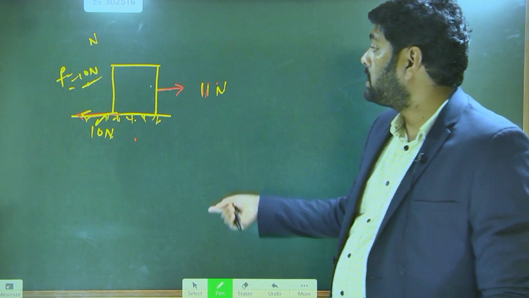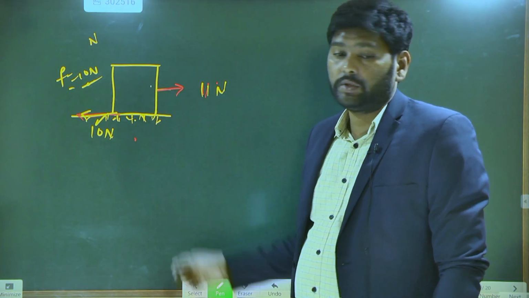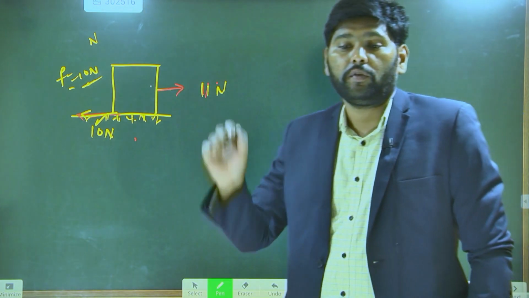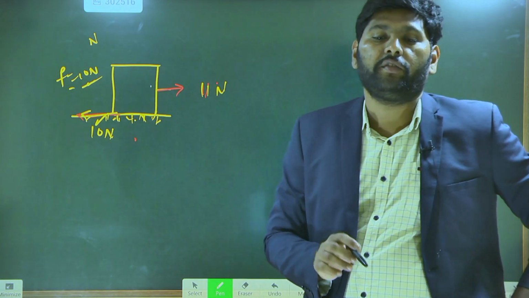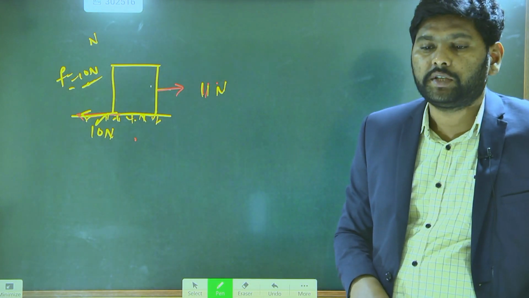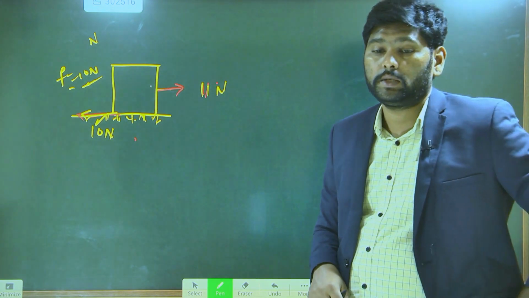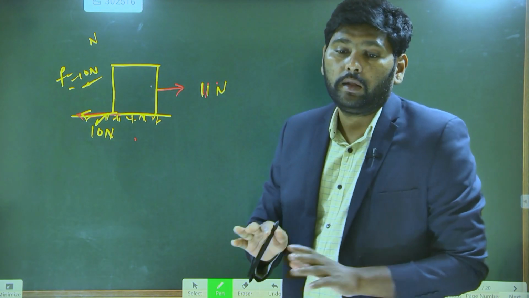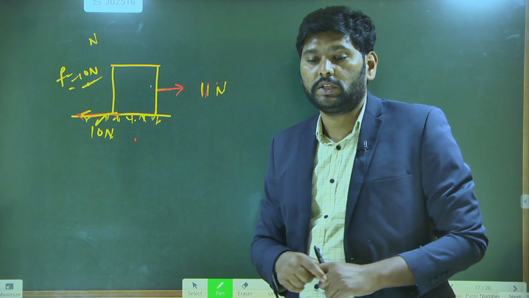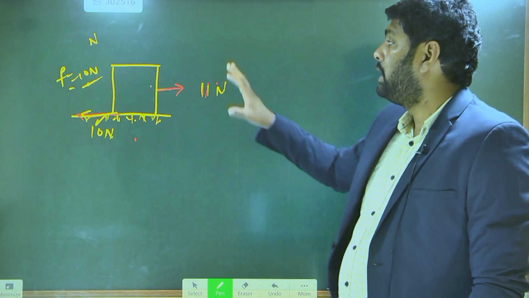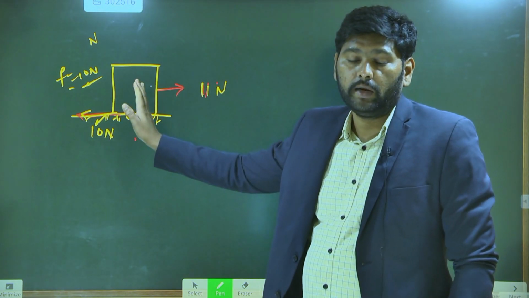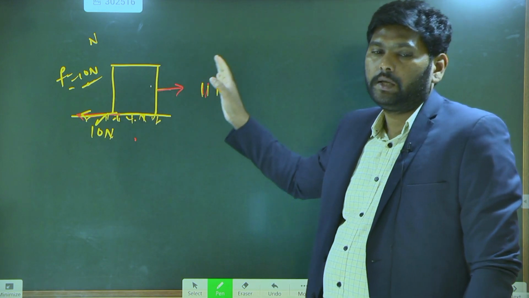Even though the body slides, some force of friction still acts. That force of friction is called kinetic friction. Kinetic friction exists between the bodies when the objects are sliding. So this is the way we can define the types of friction: one is static friction, one is kinetic friction.